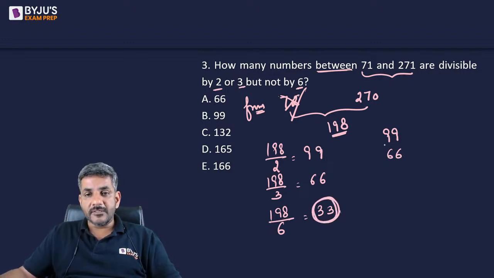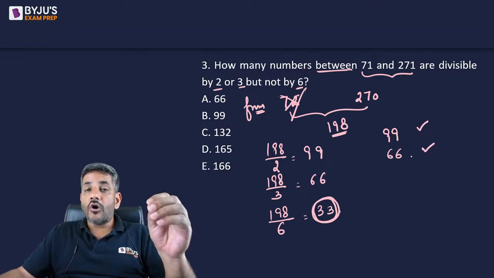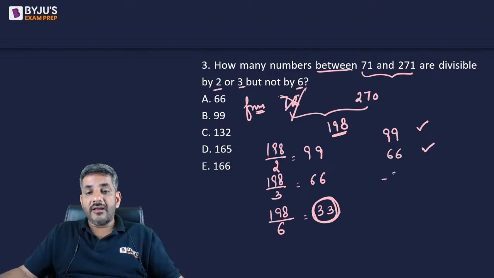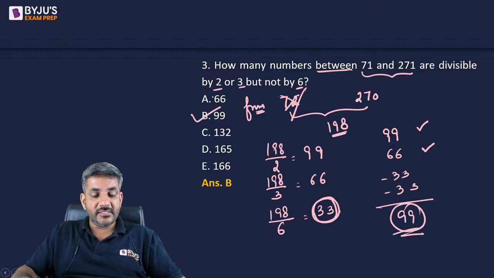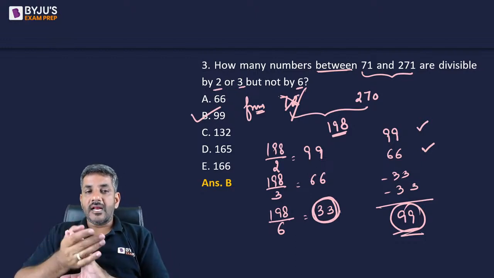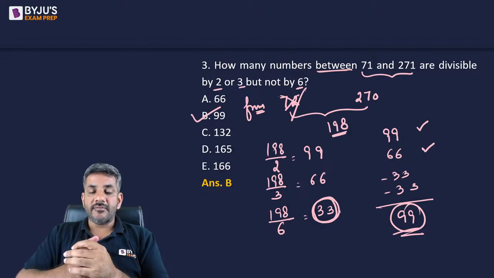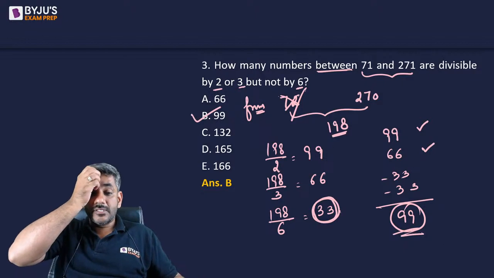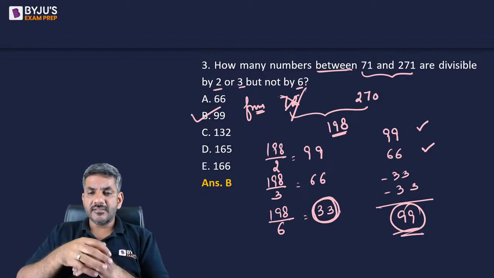These 33 numbers have been counted here as well as here. I do not need them at all. So they have to be subtracted twice because I want to subtract them from here as well as from here. So if you calculate this completely, this will come out to be 99 only. So the correct answer for this question is option B, that is 99. There are 99 numbers between 71 and 271 which are divisible by 2 or 3, but they are not divisible by 6. 99 becomes the right answer now.